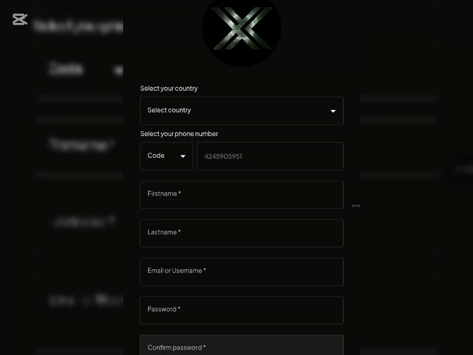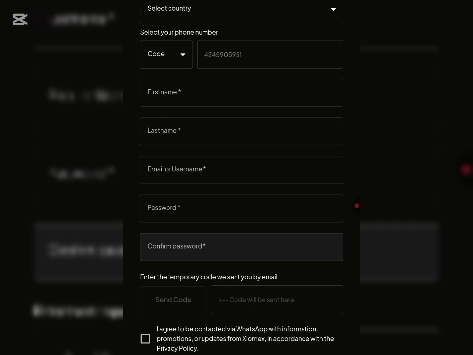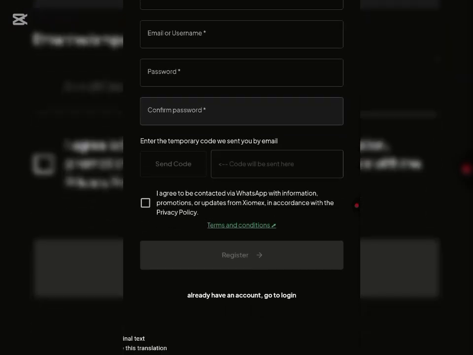Here, because we are going to be opening an account with them, I'm just going to put in your details right here, agree to their terms and conditions, and after that you can click on register and go ahead and register an account with them.